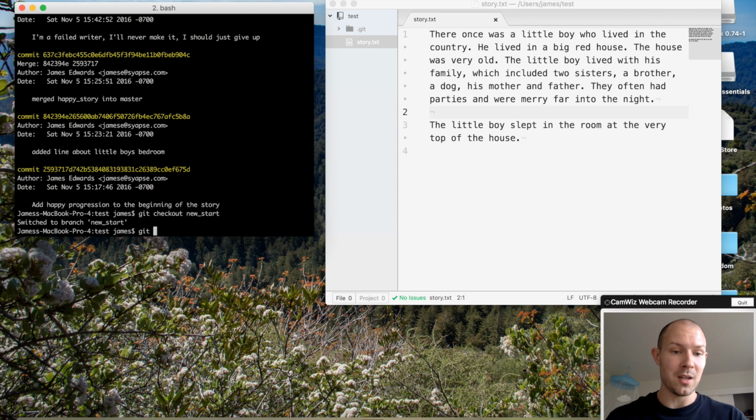We found that we can branch by using git checkout -b and creating a new branch, and that if we want to merge one branch into another branch, we use git merge and then type the name of the branch that we want to merge into the current branch. And that's about it.